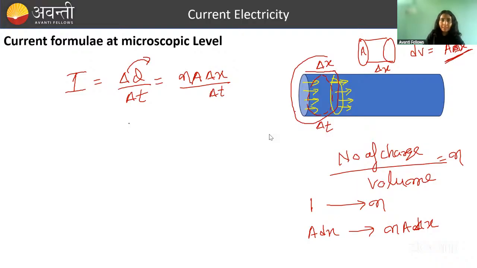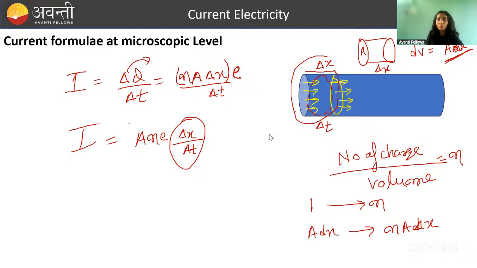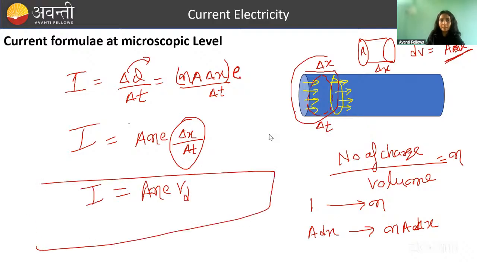Now this is the number of charges flowing, right? What will be the value of charge? For the value of charge, you will multiply it with e. So now let's write the current: A N e delta x by delta t. What will delta x by delta t be? Velocity. We have learned about drift velocity, so we can only talk about drift velocity, not instantaneous, on the average. So A N e vd, and this is the value of current that you will get on the microscopic level.